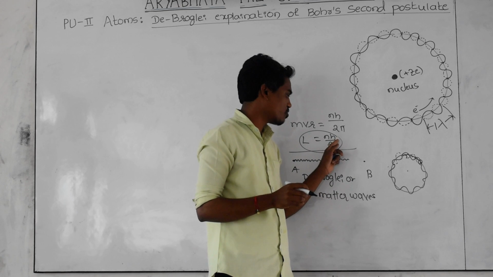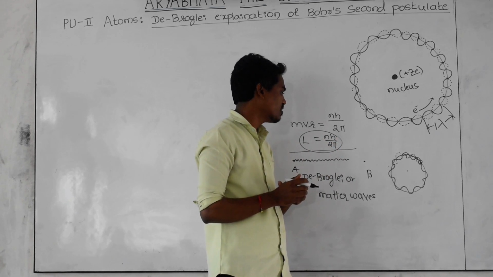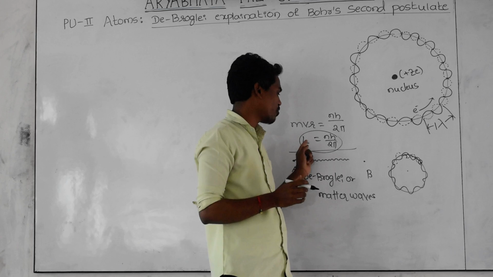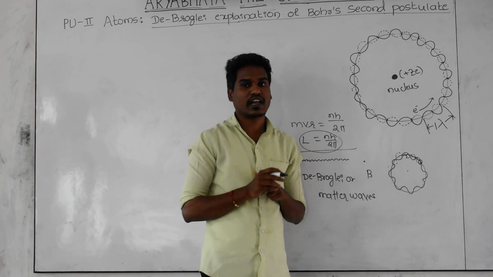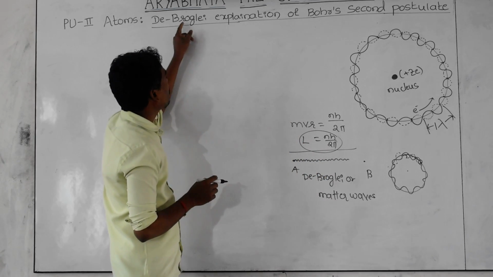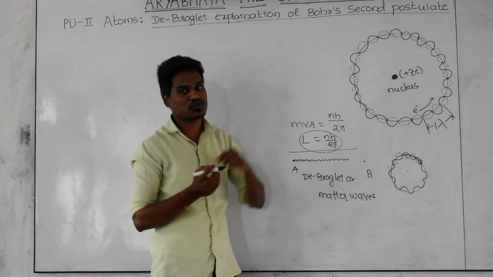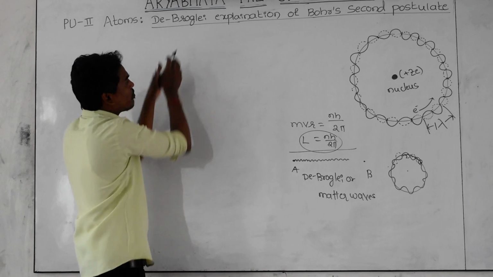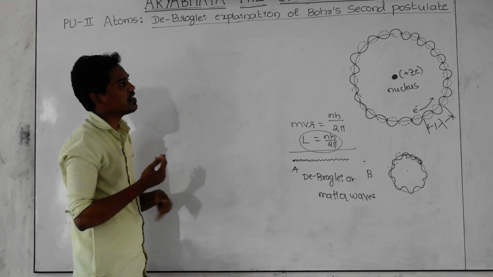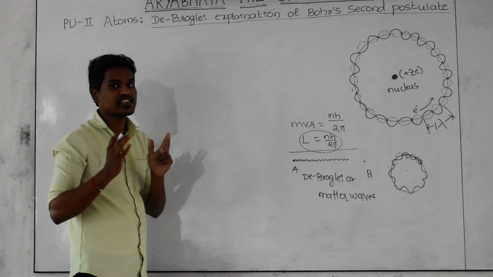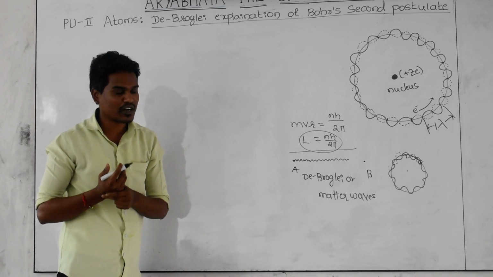h is Planck's constant and 2 pi is a constant. By using these two quantities, you are going to calculate the angular momentum of the electron. But here de Broglie is also giving an explanation about this second postulate. According to de Broglie, the second postulate given by Bohr is correct, and he is giving the proof of that.